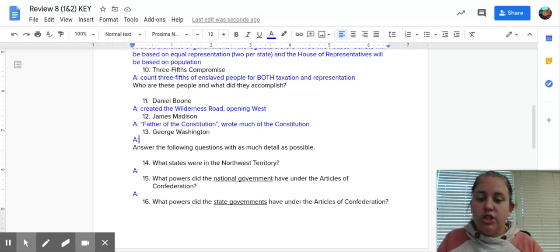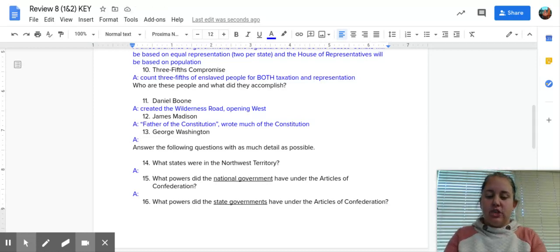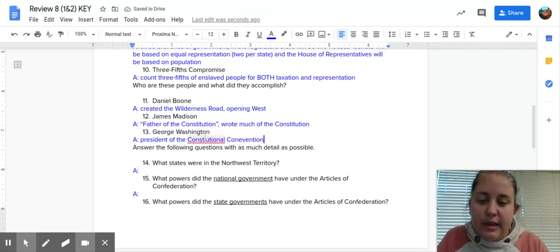Okay, George Washington is important, not because he's the general anymore, because the war is over. He actually serves as the president of the Constitutional Convention, meaning that he's kind of controlling the meeting, making sure that everybody gets a chance to say what they believe, that everybody is going to get a chance to vote, and then that everything is run fairly. And they choose him because he's the hero of the revolution, and everyone trusts him.